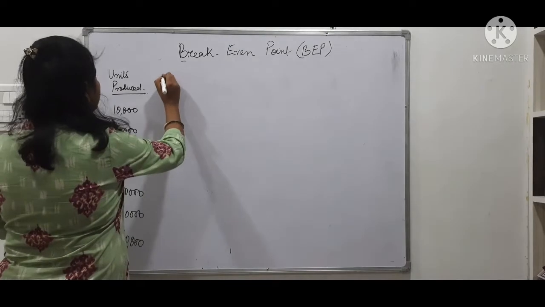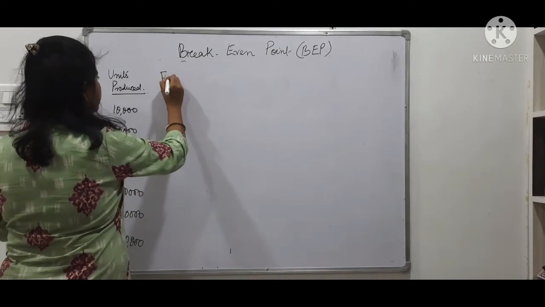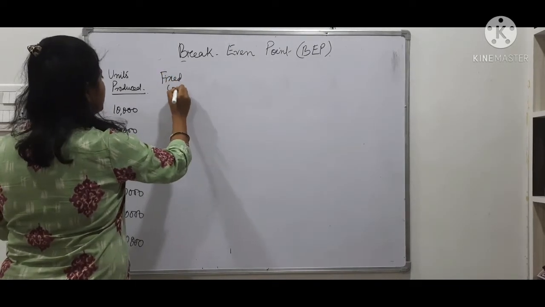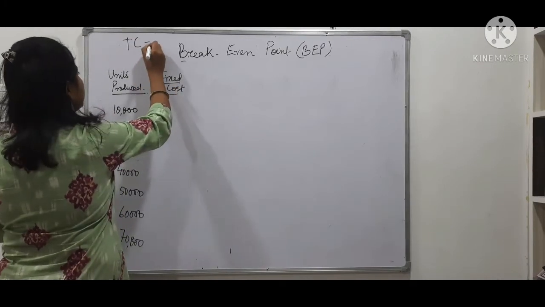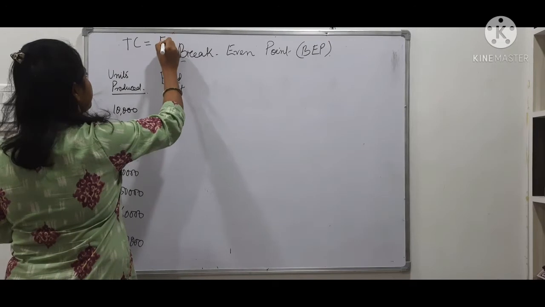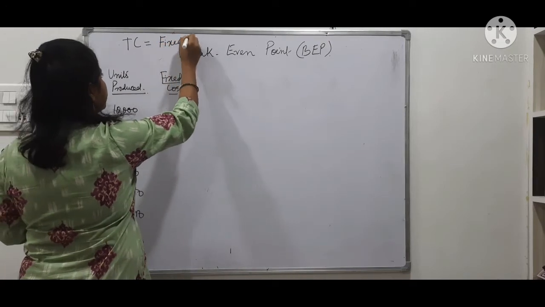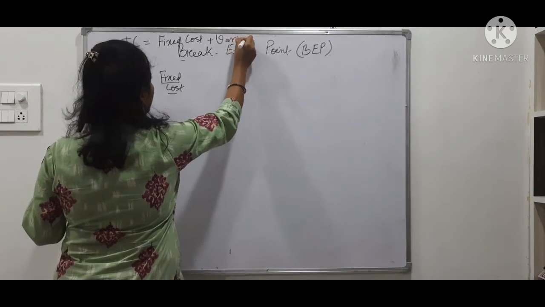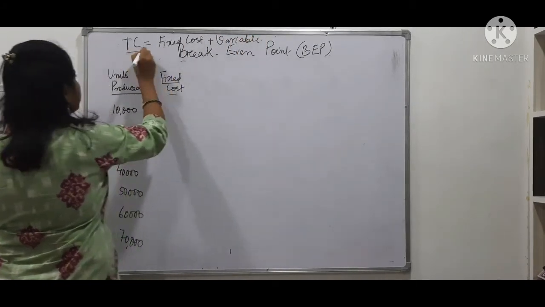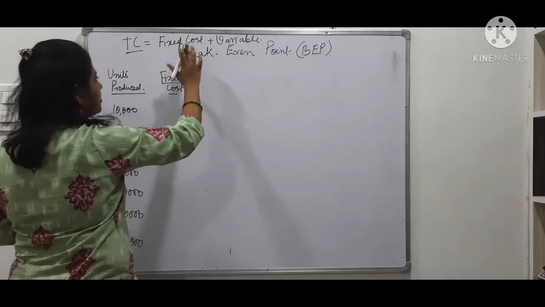Now suppose my fixed cost. As you all know, total cost is the sum of the fixed cost and the variable cost. So when a producer is producing, he is incurring cost in these two categories, fixed and variable.